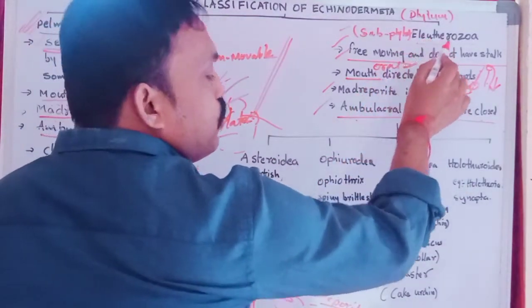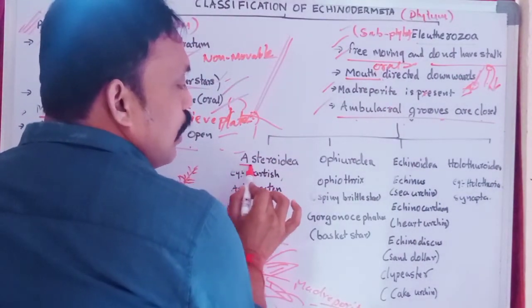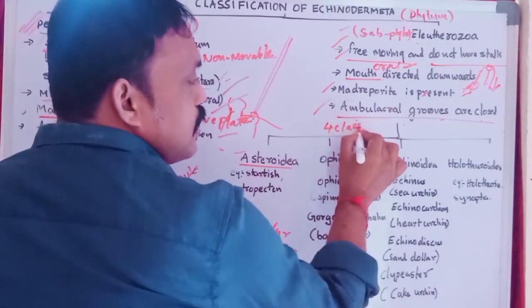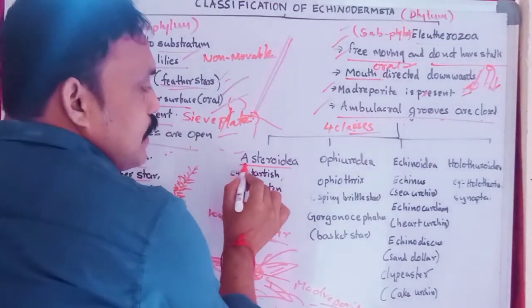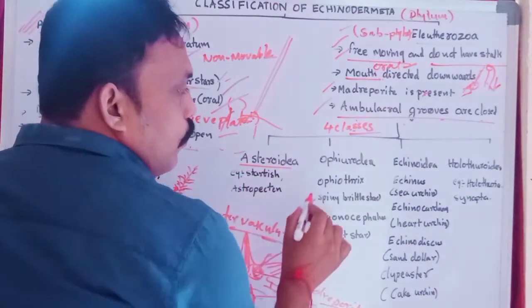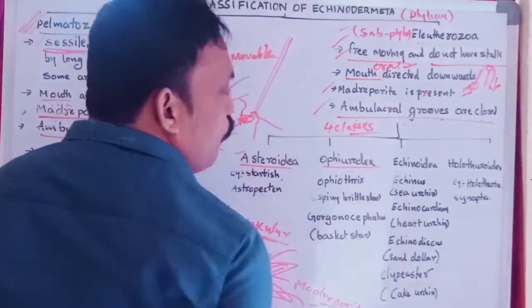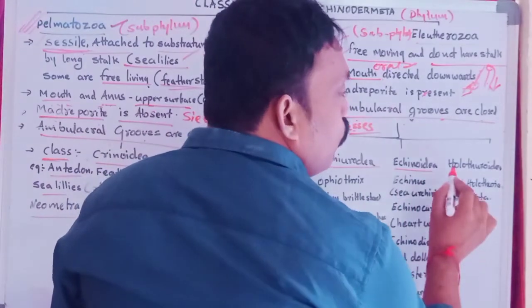Again, these Eleutherozoa are classified into four classes. What are they? There are Asteroidea, Ophiuroidea, Echinoidea, Holothuroidea.